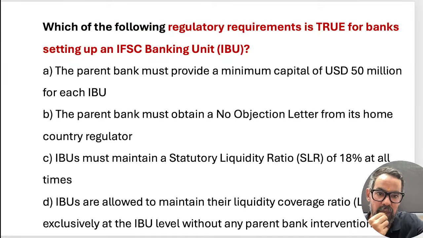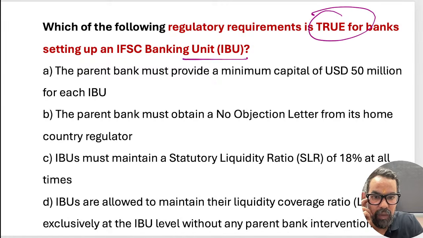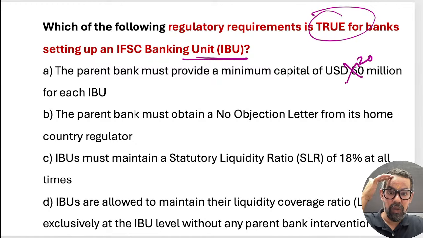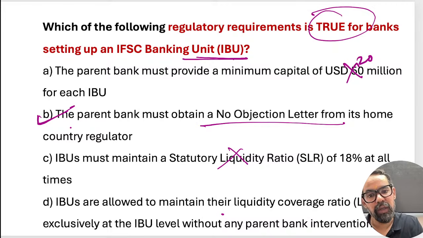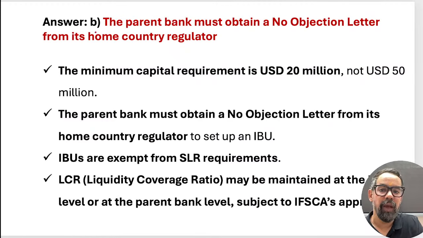Next one, guys. Regulatory requirements: which is true for setting up an IBU? Parent banks must provide a minimum of 20 million. So this is wrong. Parent bank must obtain a no objection letter from the home country. True. SLR not required. IBUs are allowed to maintain LCR exclusively at the IBU without any parent bank intervention? No, in some cases when we have taken approvals, it can be managed at the parent bank level also, right? So that is the easy one.